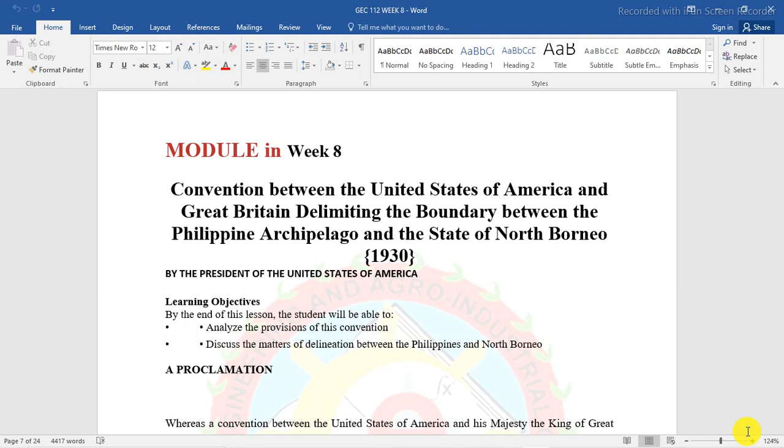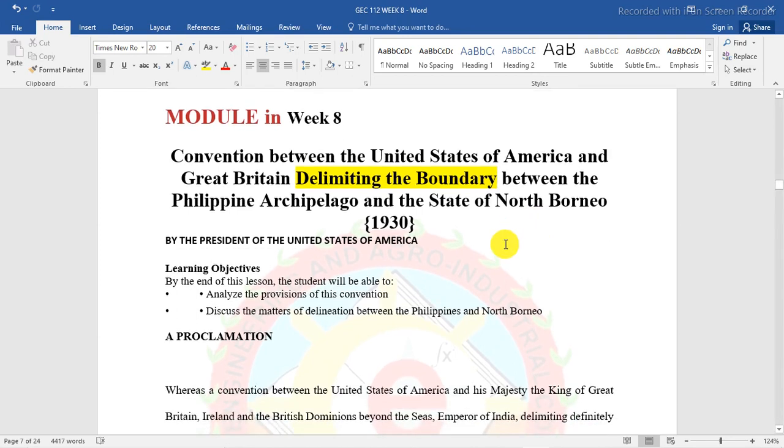Convention between the United States of America and Britain, delimiting the boundary between the Philippine archipelago and the state of North Borneo. Kasi, for example, delimiting the boundary. May nakikita ka bang issue of boundary in the Philippines right now? In our seas, in our lands? Meron ba? Wala? Of course, meron. And it is indeed important to know this. Ano bang nangyari dito? And let's proceed.